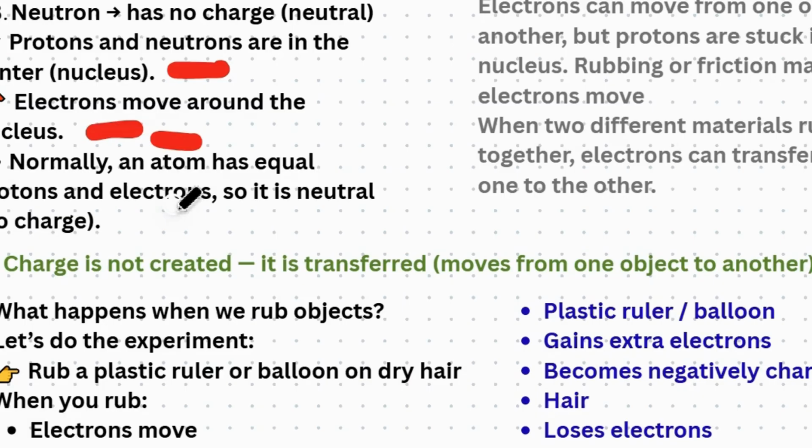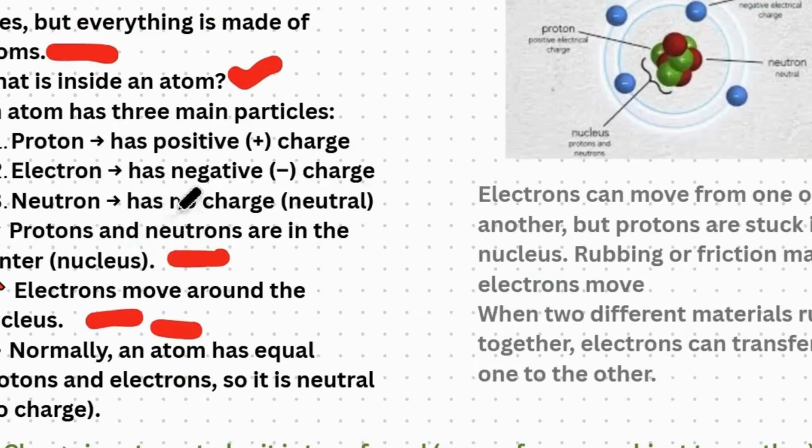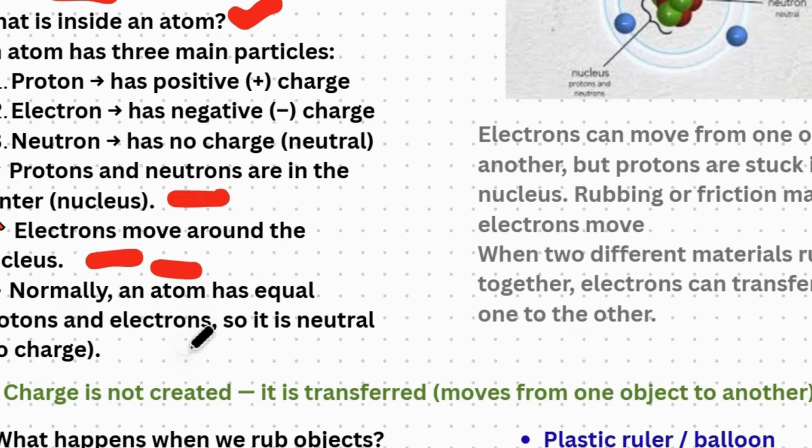This is the key point to understand: an atom has an equal number of protons and electrons, so overall it's neutral. It needs something to make charge move, like rubbing or friction.